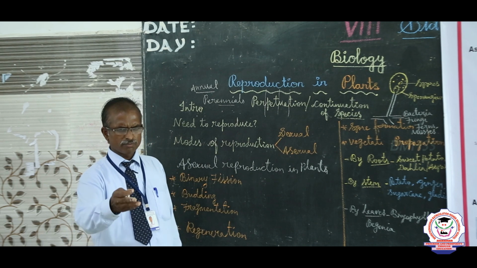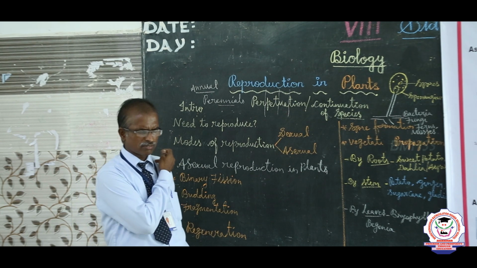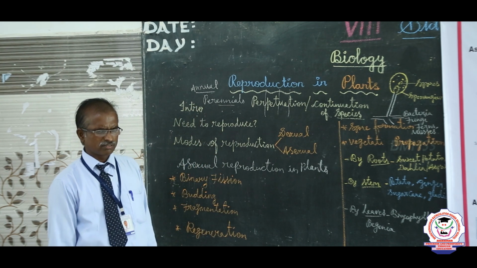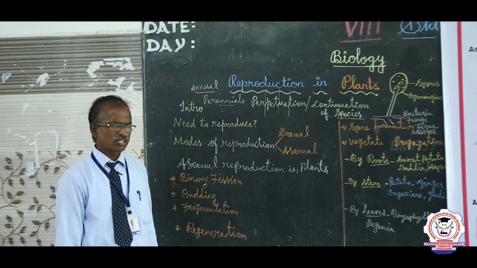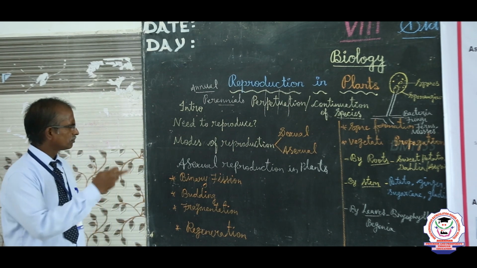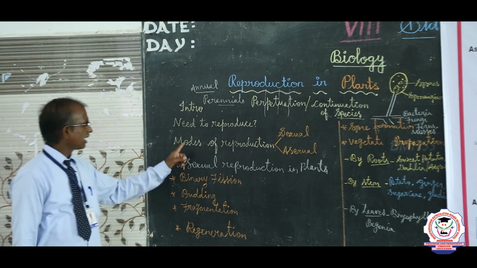Mr. Gautam, could you understand my topic? Yes, sir. Very good. What are the two types of reproduction? Asexual and sexual. Very good. Sit down. Now, be very attentive. Look at the board. Right.